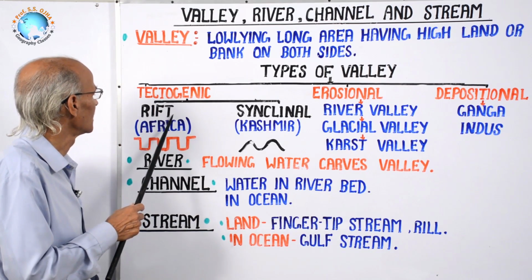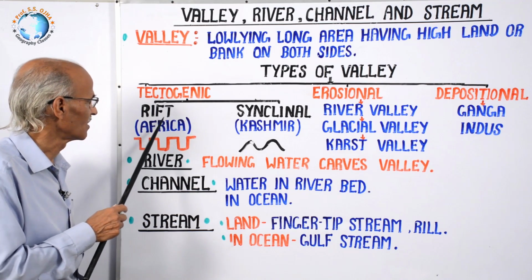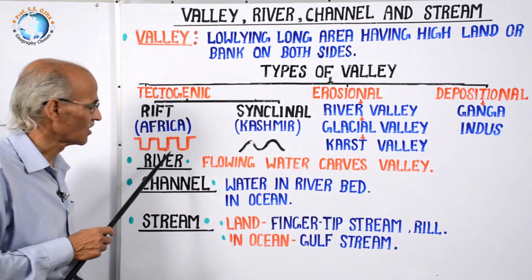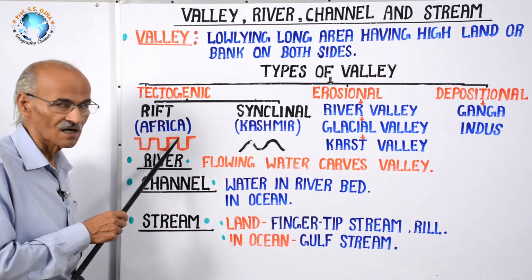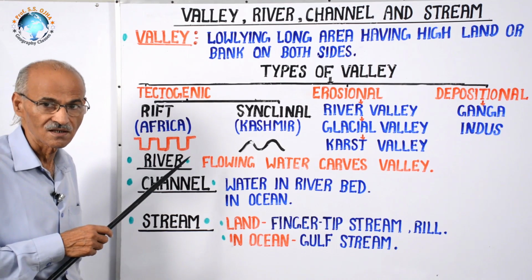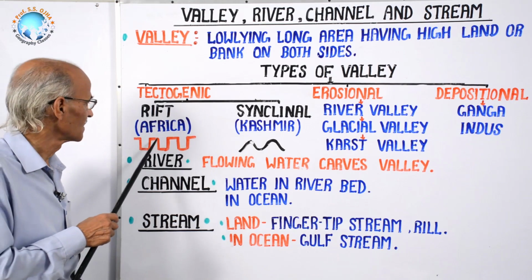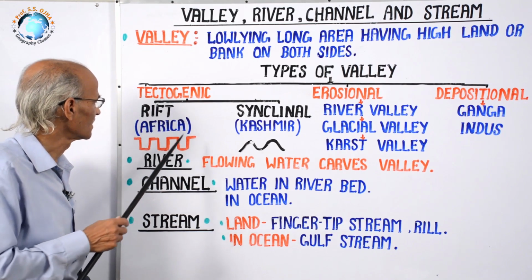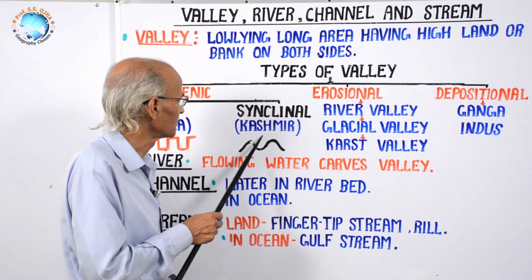One is the rift valley. As we have studied its definition, a rift develops in fractures. Its best example is the African Rift Valley, which starts from Lake Tanganyika, and in the north it reaches up to the mouth of the River Nile and extends further into West Asia. Thus, the African Rift Valley is the best example of a tectonic valley, and the example of a synclinal valley is Kashmir Valley.